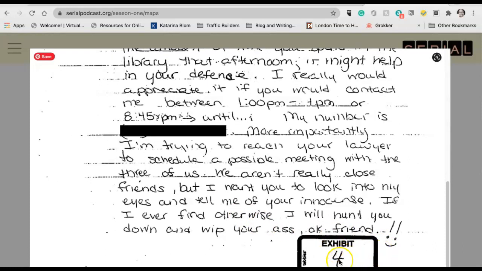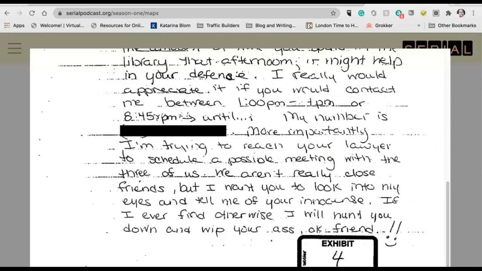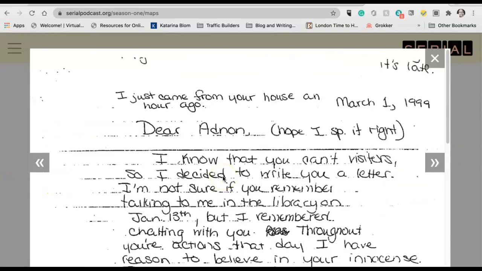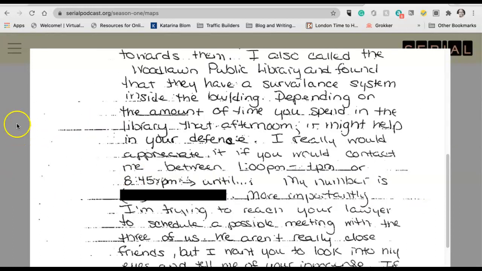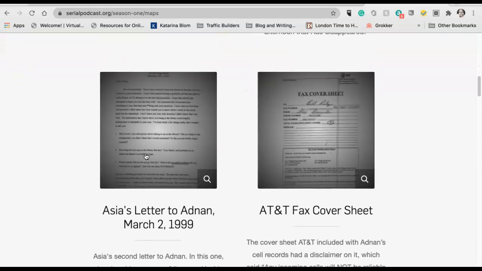And of course, this is from the court because it's part of the exhibit that was used during the court case. So this is actually a really good document to use. You'll click onto this, and let me go back and show you how I got out of this. After you're done looking at this, you can click on the edge and it'll click out. And you can go through other things.